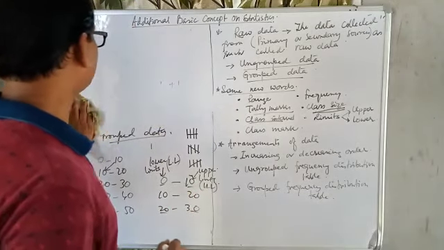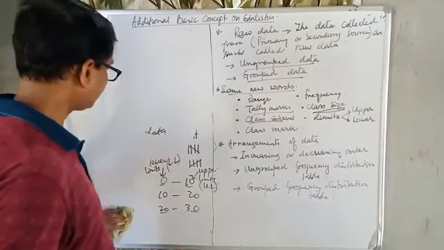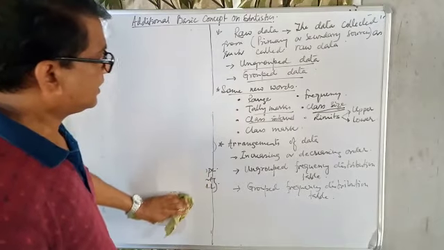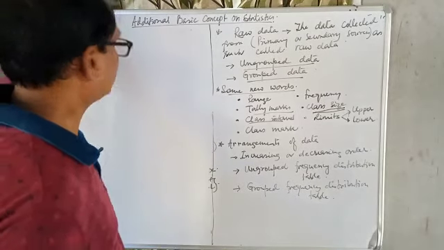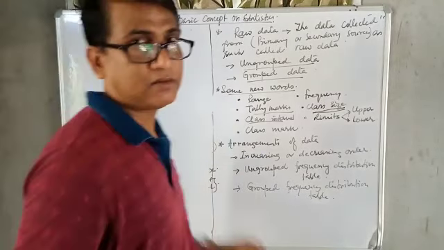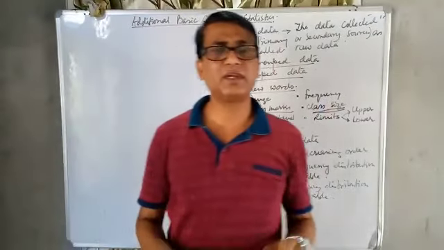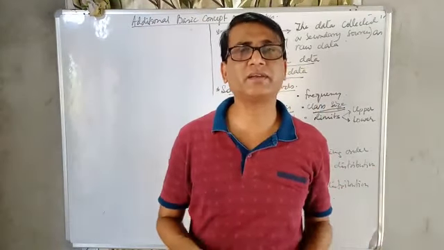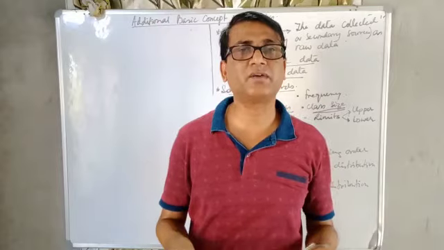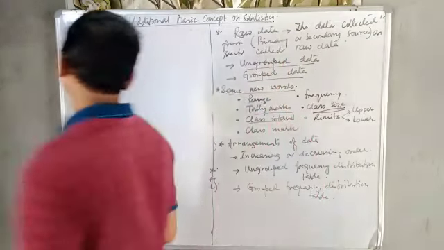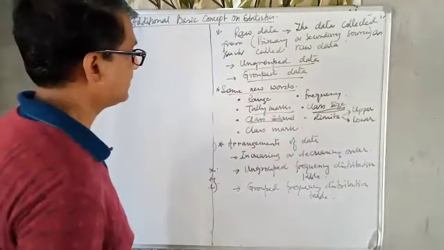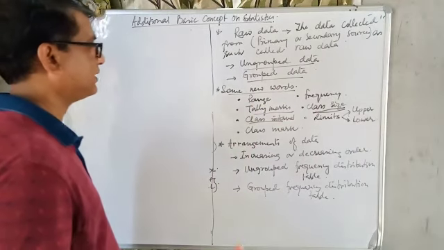This concept is to be kept in our mind. Next thing is increasing order and decreasing order. When we arrange the data, if there is a small number of pieces of information, we can make it increasing or decreasing. Ungrouped data is first arranged in increasing or decreasing order to understand it, and from there we can easily find the range.